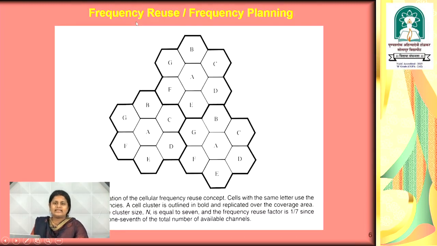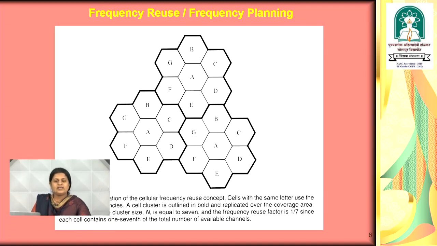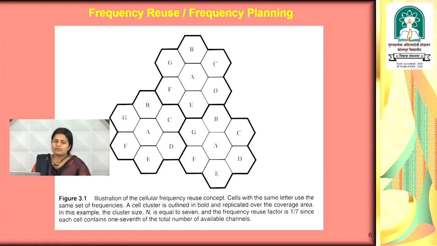Let us see in detail what the frequency reuse concept actually is. As I said, cells are nothing but geographical areas. Now, instead of using a large cell, we divide the large cell into smaller ones. The group of such small cells is called a cell cluster. Here 3 types of cell clusters are used and they use different frequencies A, B, C, D, etc.